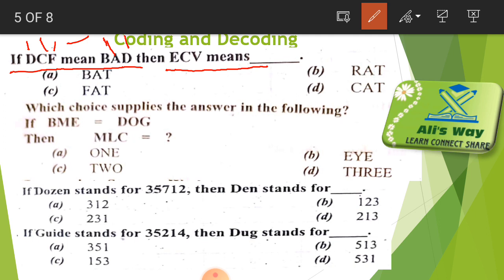Here is E, which means E is one letter ahead of our original word.